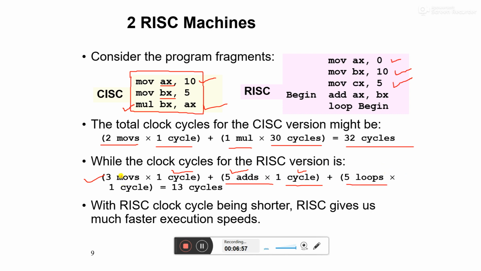With 5 loops needed, the total is 13 cycles, and that is why RISC type architectures are faster than CISC type architectures. With the RISC clock cycle being shorter, RISC gives us a much faster execution speed.